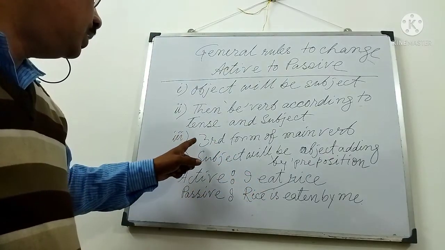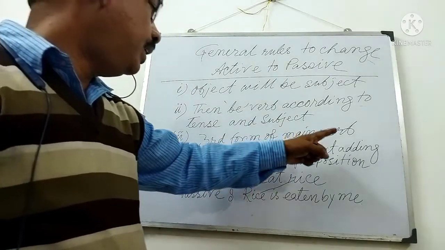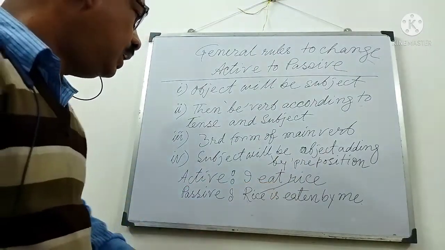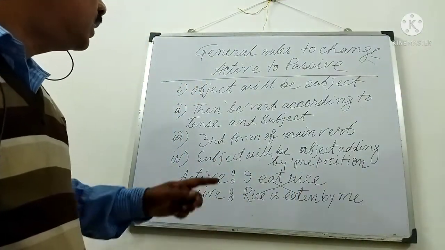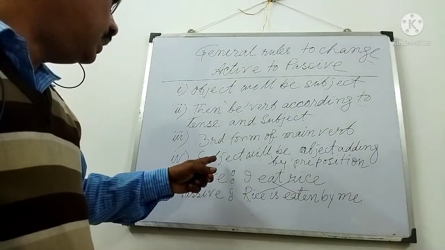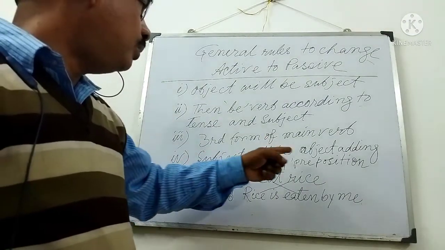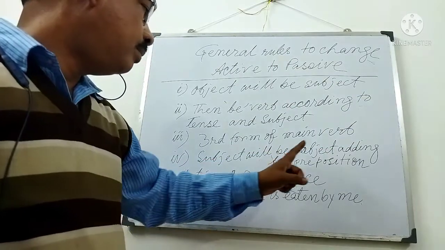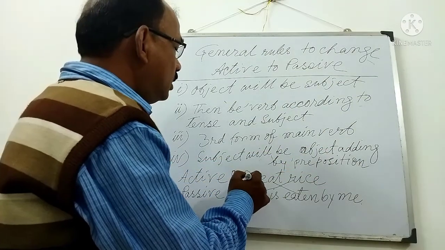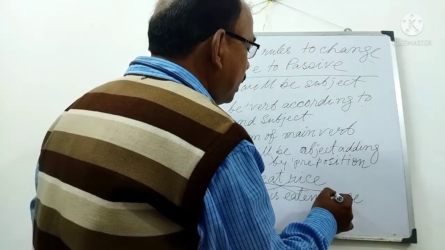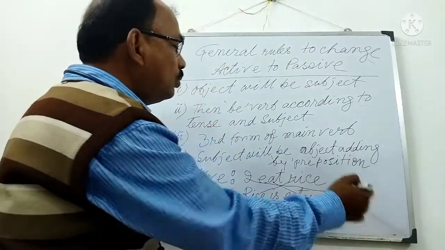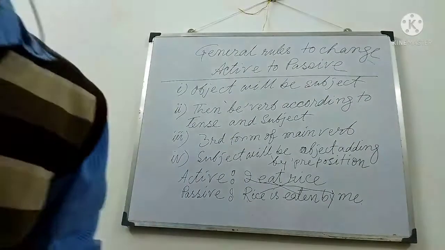Third rule, the third form of the main verb. Eat, ate, eaten. Okay. Then fourth rule: the subject will be the object adding by, a preposition. I changes into by me.